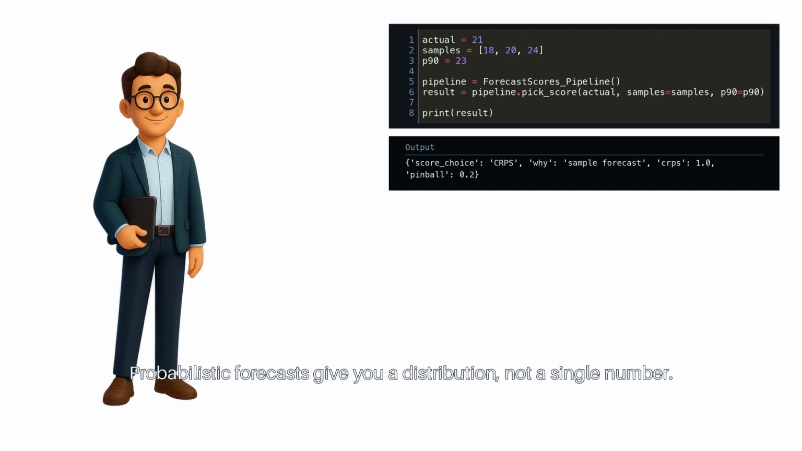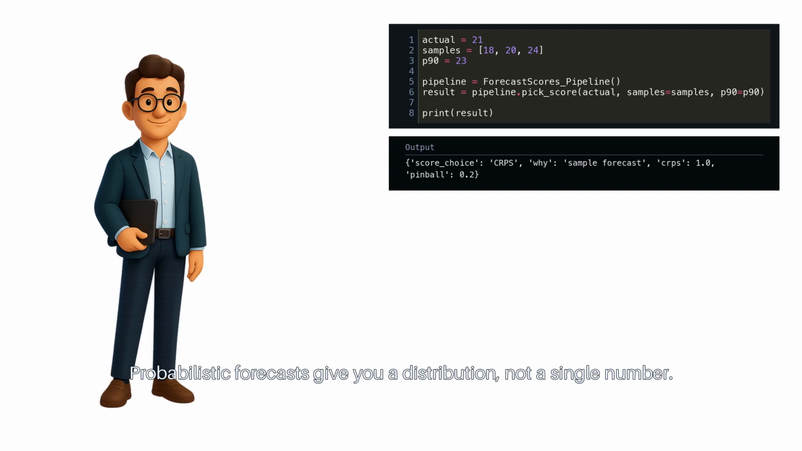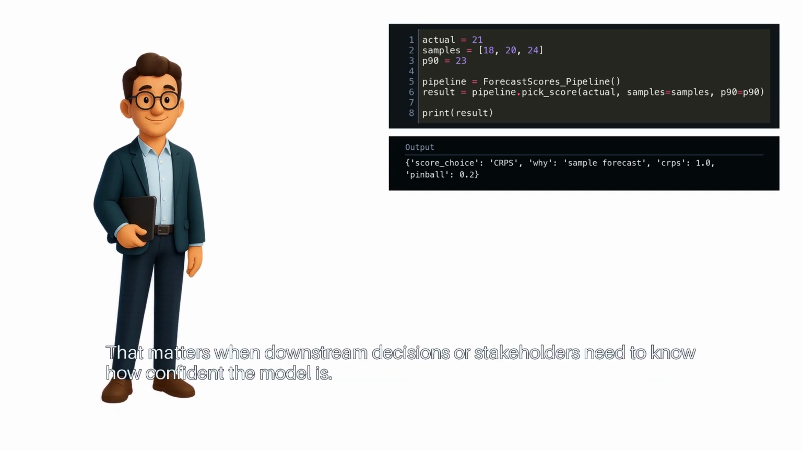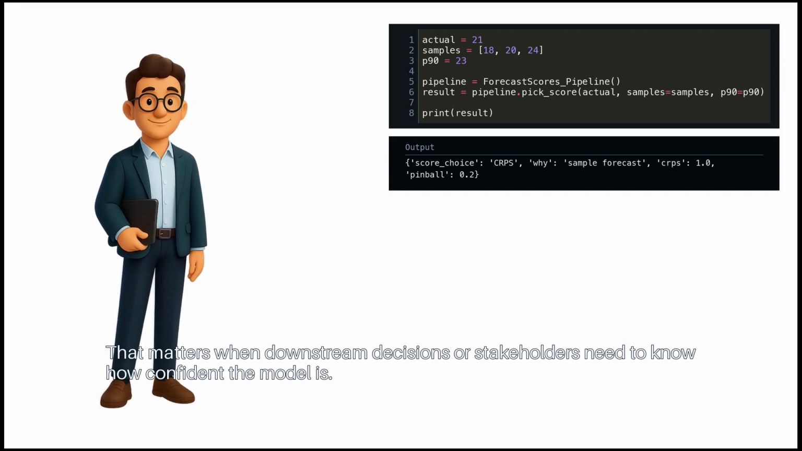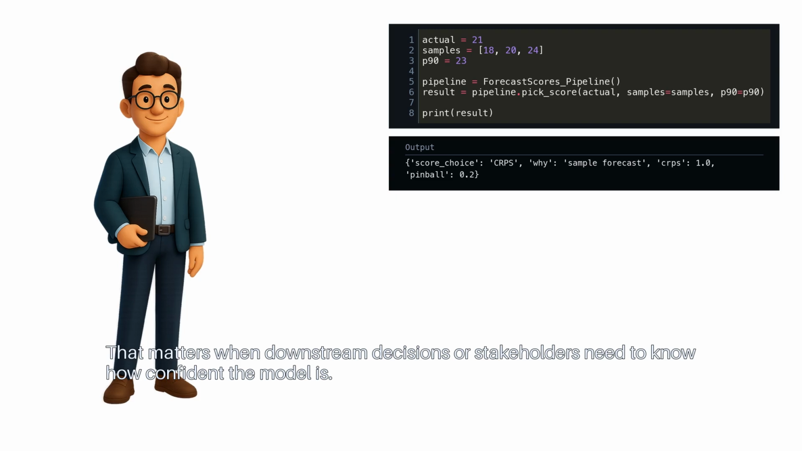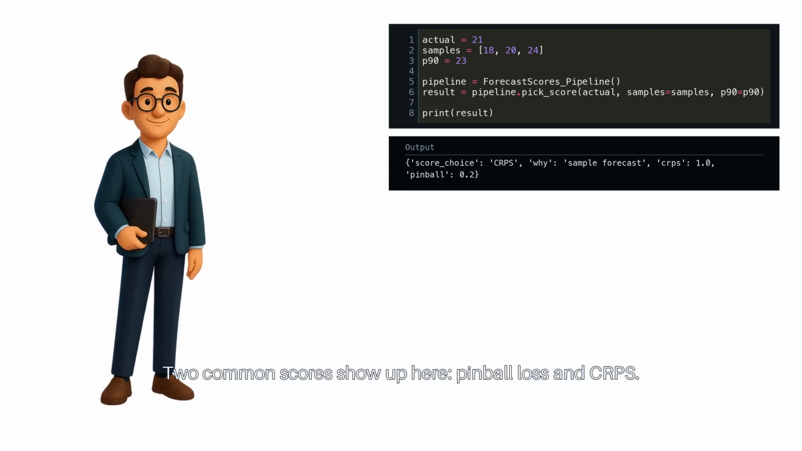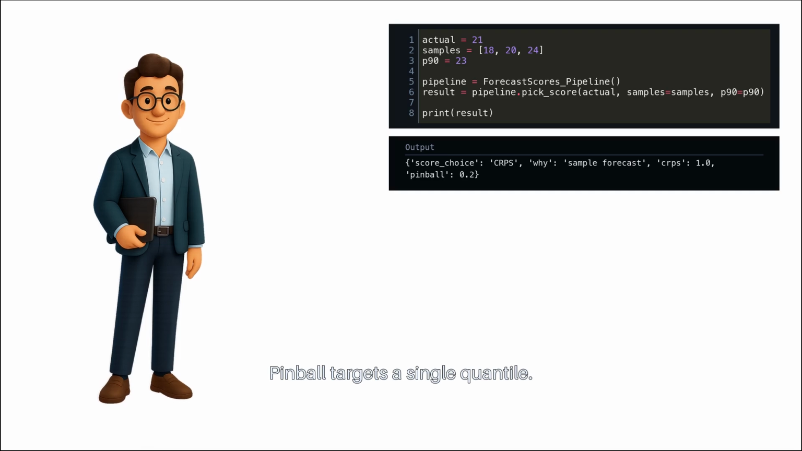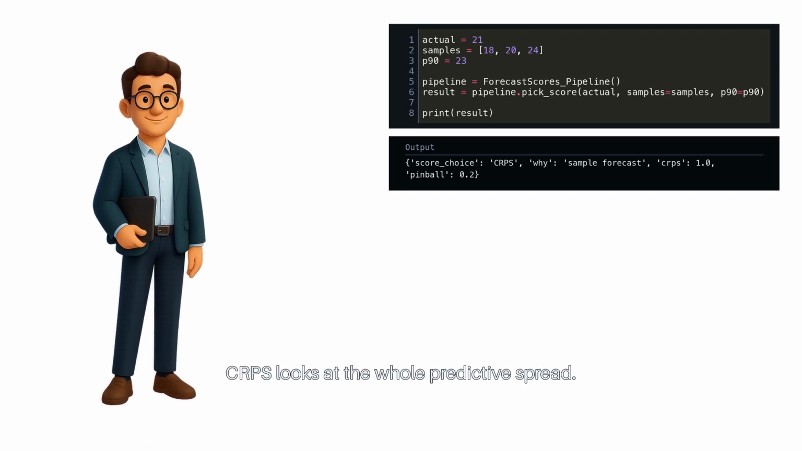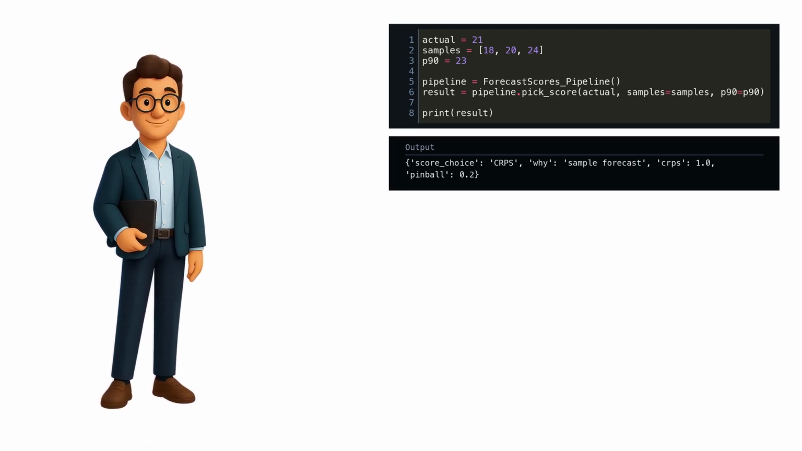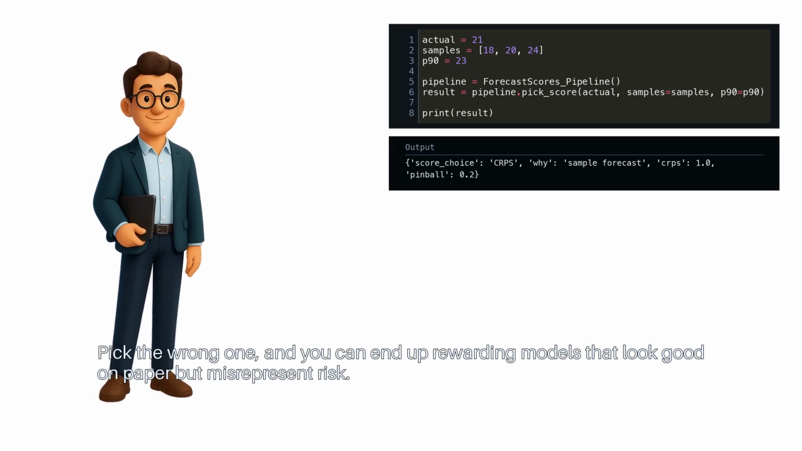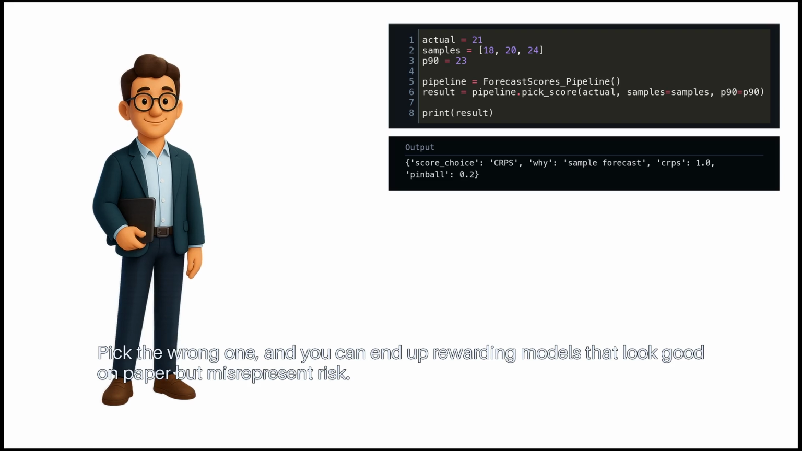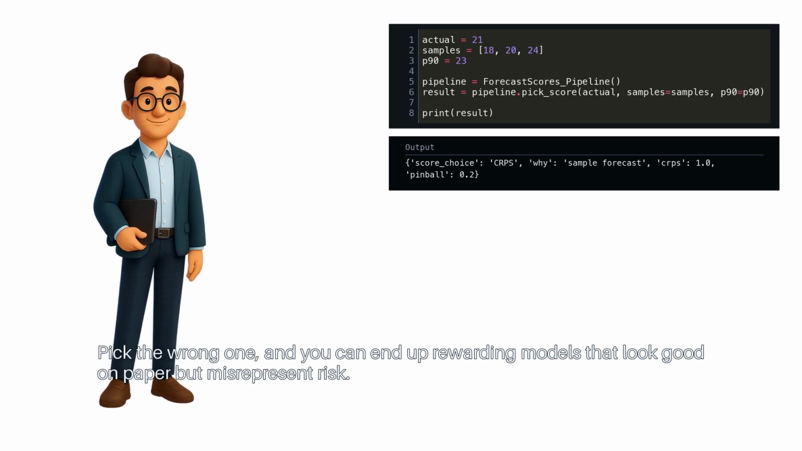Probabilistic forecasts give you a distribution, not a single number. That matters when downstream decisions or stakeholders need to know how confident the model is. Two common scores show up here: pinball loss and CRPS. Pinball targets a single quantile. CRPS looks at the whole predictive spread. Pick the wrong one and you can end up rewarding models that look good on paper but misrepresent risk.